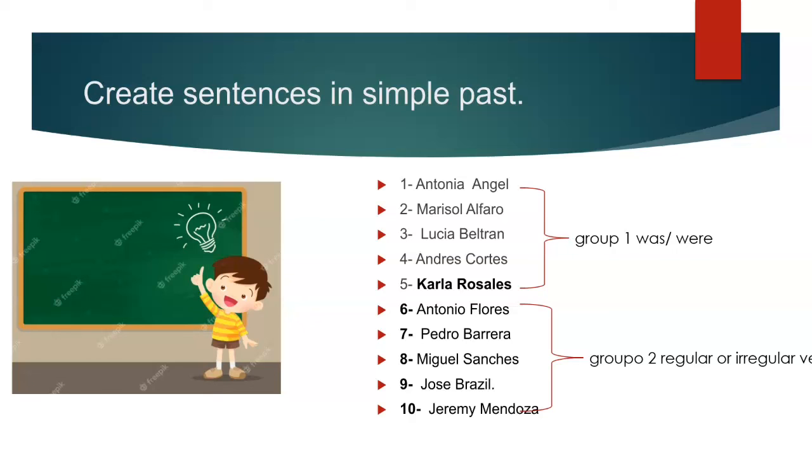For example, Antonia creates a sentence using was and were. And after this, I will select one person from the group. Group number 2 needs to do the same, but using regular or irregular verbs. After 9 minutes, I will select, for example, I say, team number 1, can you say 1 sentence or 2 sentences? Or it can be 5 sentences. And group number 2 does the same.